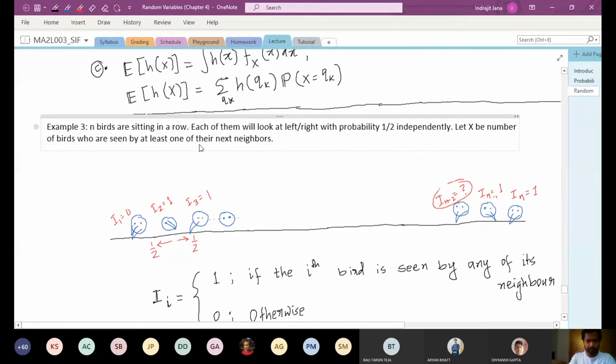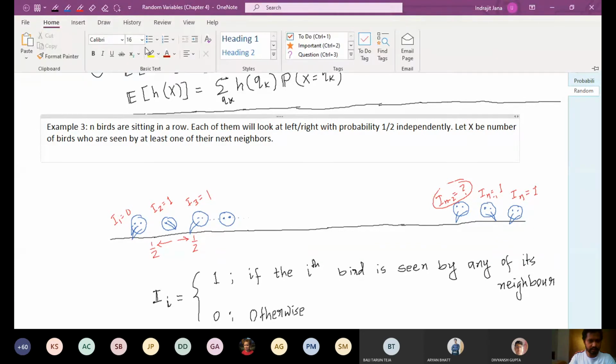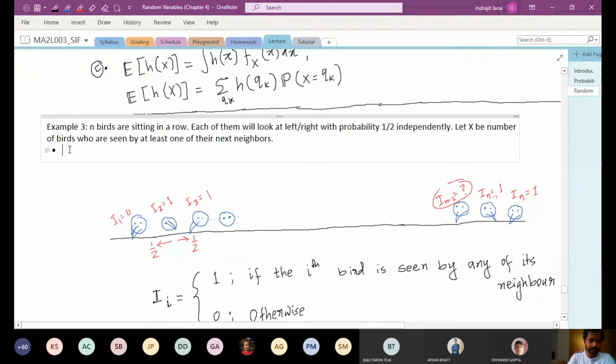Okay. Before going to solve this problem, let me tell one important thing here. The random variable X could range from maybe 1 to n or something like that.